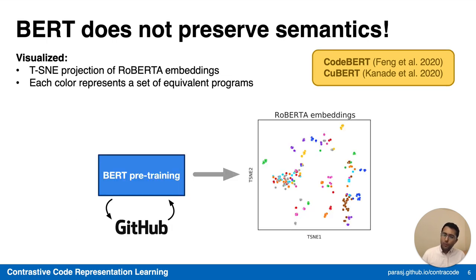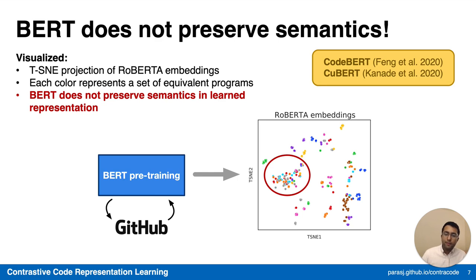However, when probing the representation learned from BERT, we find that it doesn't preserve semantics. Here we have a t-SNE projection of the RoBERTa embeddings. Each color here represents a set of equivalent programs. Ideally, we would like the representation to respect semantics, and specifically here, the operational semantics of the program, meaning that two functionally equivalent programs should have very similar representations.